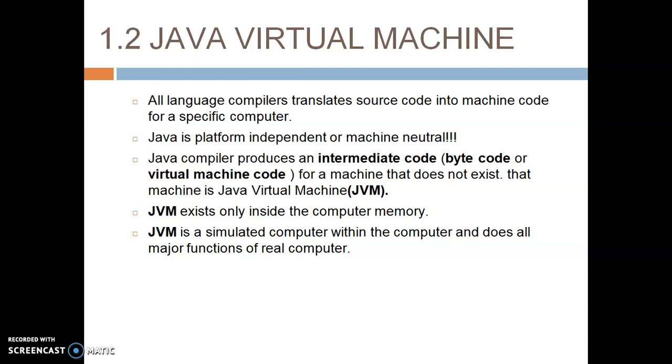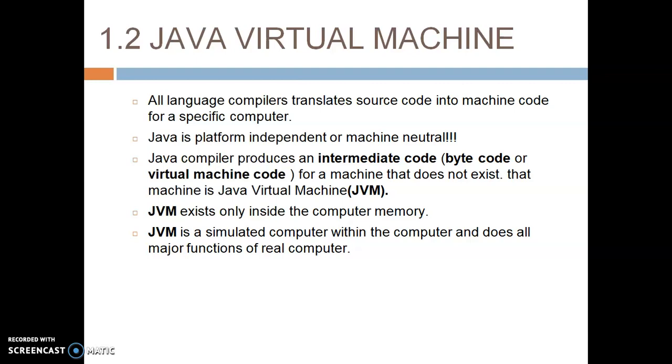JVM is behaving like an interpreter which works on bytecode, that is virtual machine code or intermediate code. It works on that and produces the machine code. So JVM exists only inside the computer's memory. So where is JVM present? It is present inside the computer's memory. You cannot see it physically in your folder, but it is present there inside the computer memory.